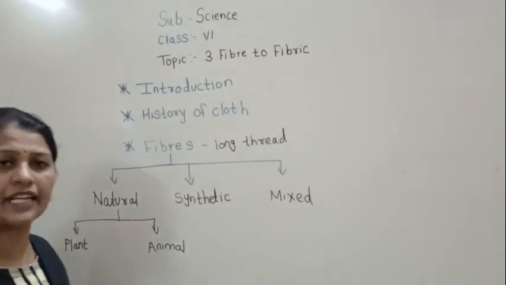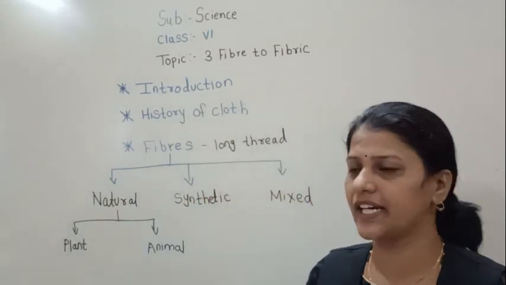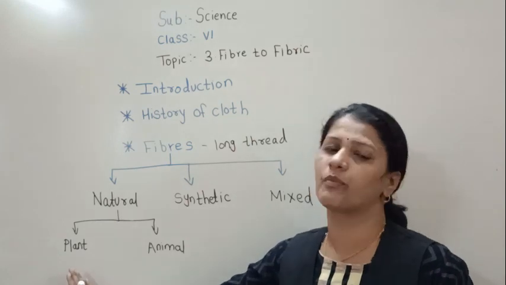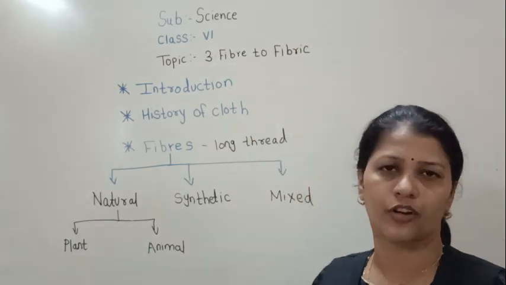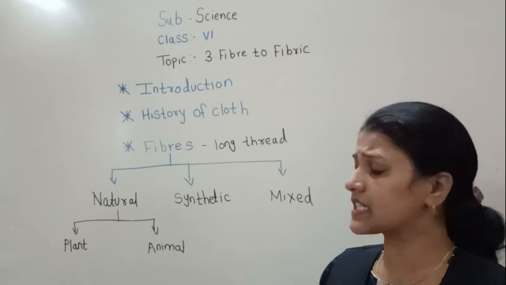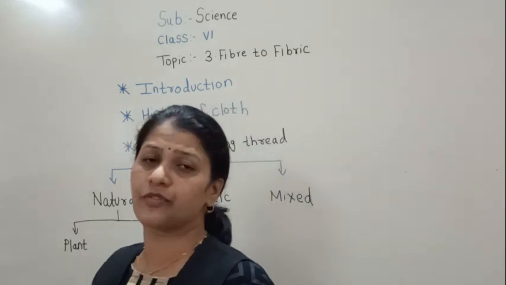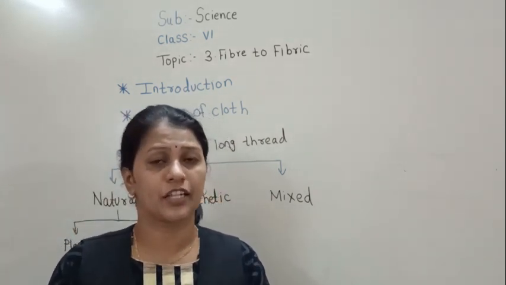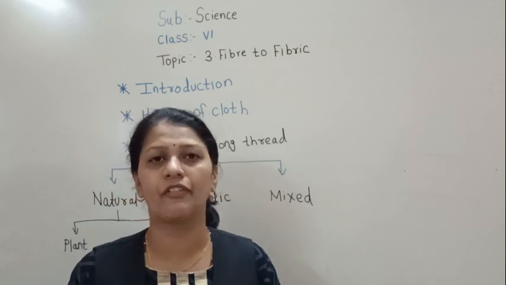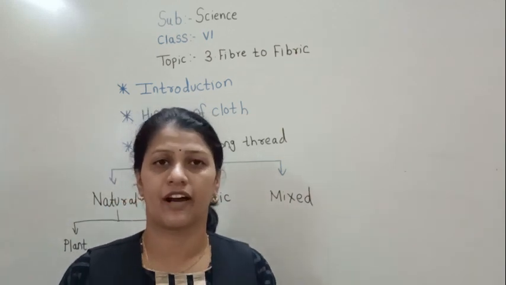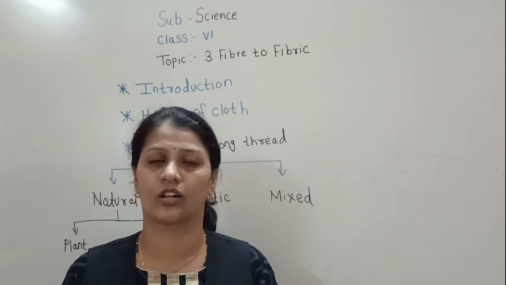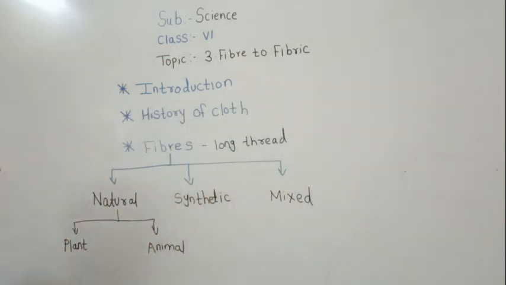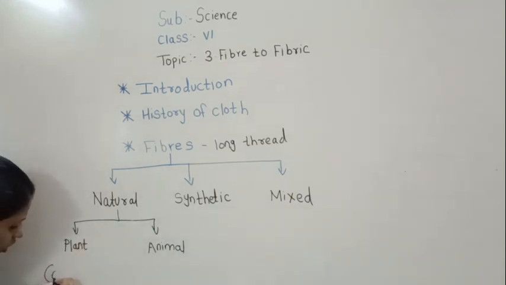Natural fibers, we can get from two main sources, that is we can get the fiber from the plants as well as from the animals. Now let's learn which are the plants from which we can get natural fibers. Now you can see there are different varieties of cloth. You might have learned in class 3 where clothes are prepared. Am I right? So now cotton, from the plants we can get cotton.